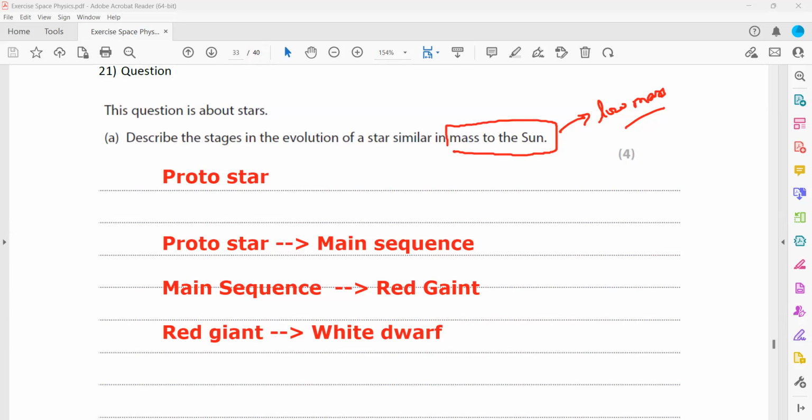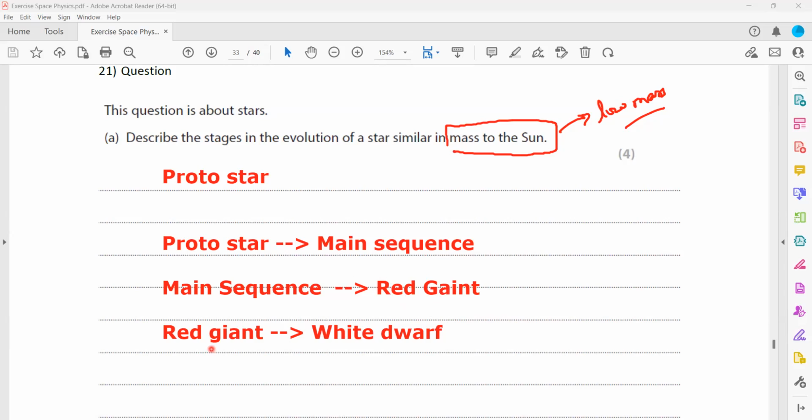Once the hydrogen fusion starts and the radiation pressure balances with the gravitational pull, it will be a main sequence star. Once the hydrogen fusion ceases, or decreases in rate, the star will collapse again, and this collapse reduces the size a bit and increases the temperature, and that temperature is sufficient to start helium fusion. And when it starts helium fusion, it will turn into a red giant.